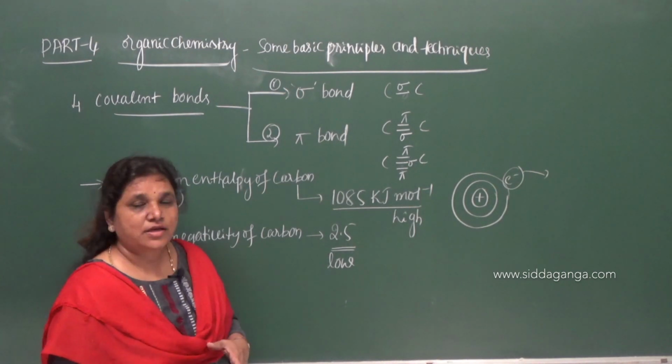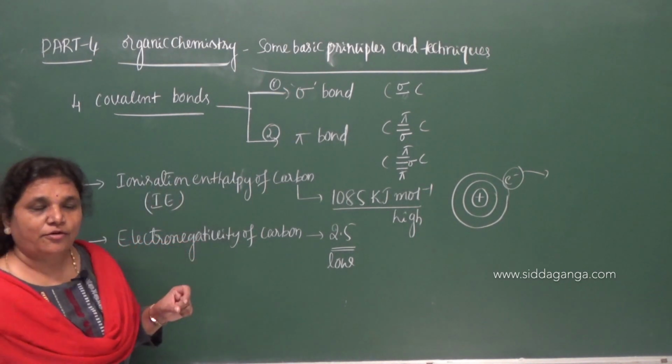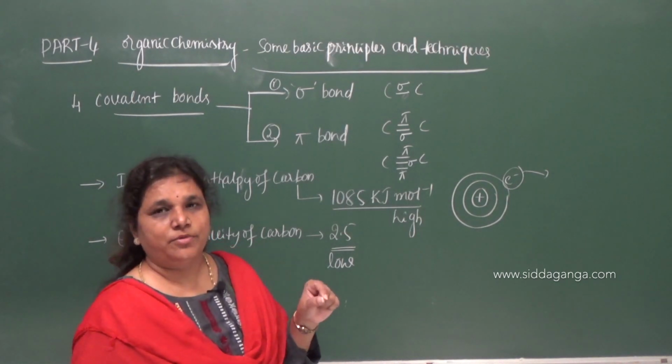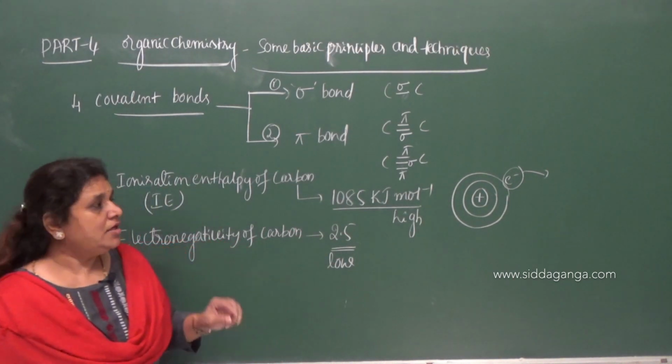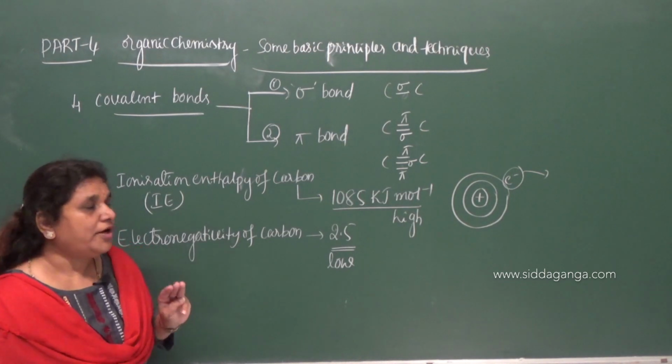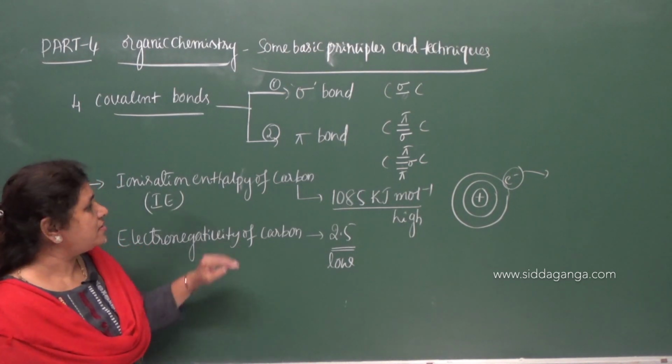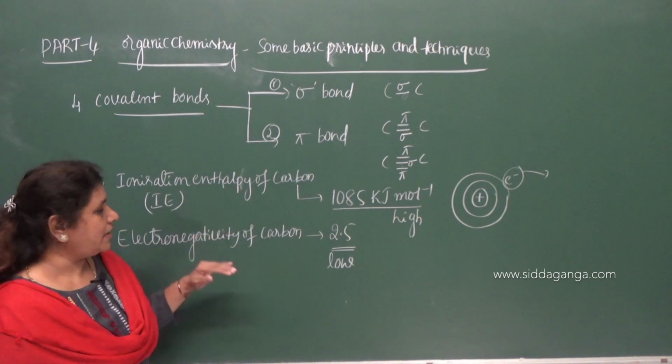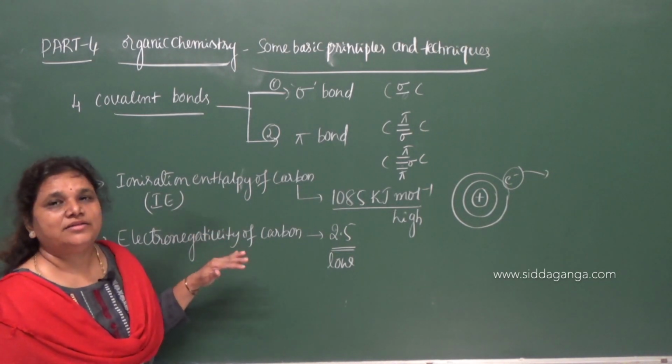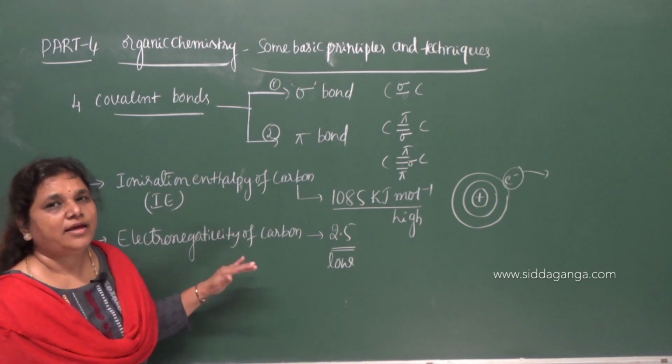So three periodic properties are important: ionization enthalpy, electronegativity, and electron gain enthalpy.